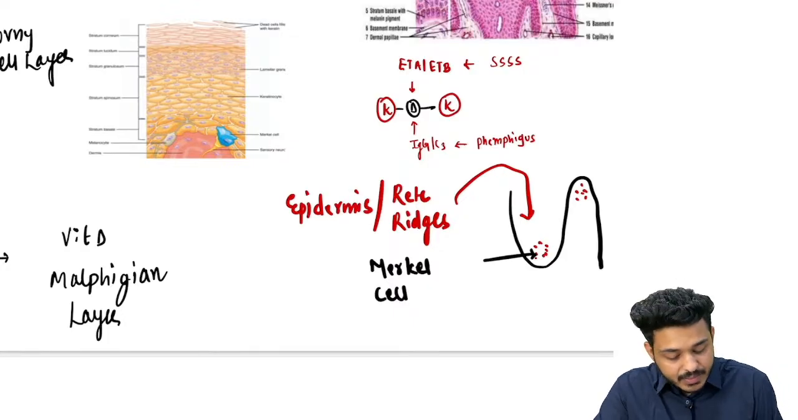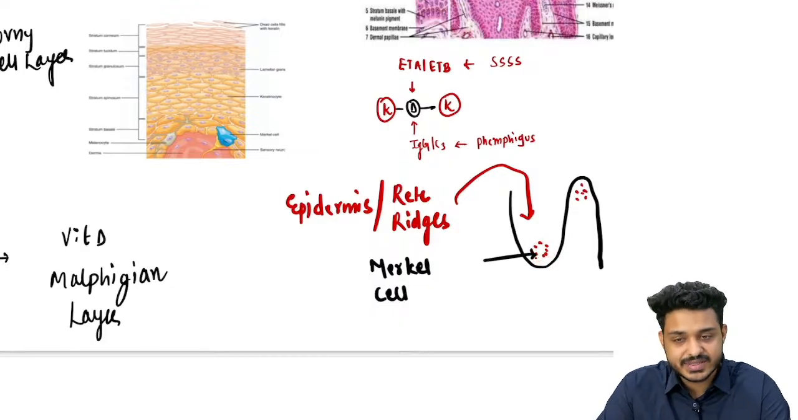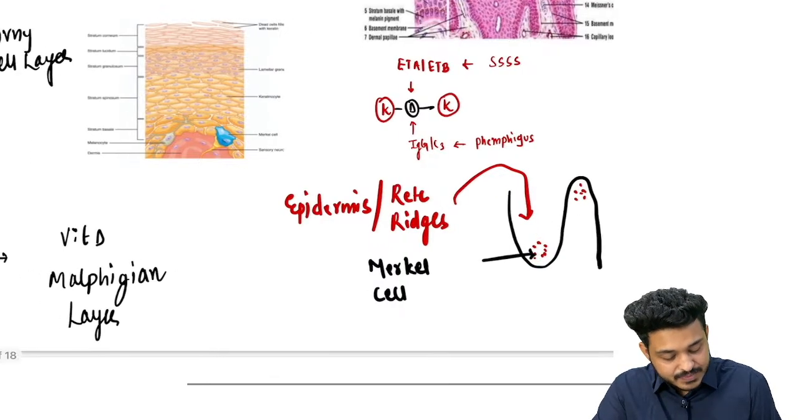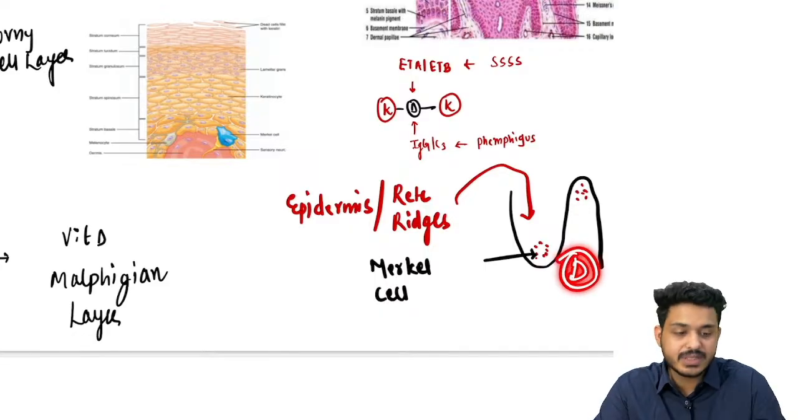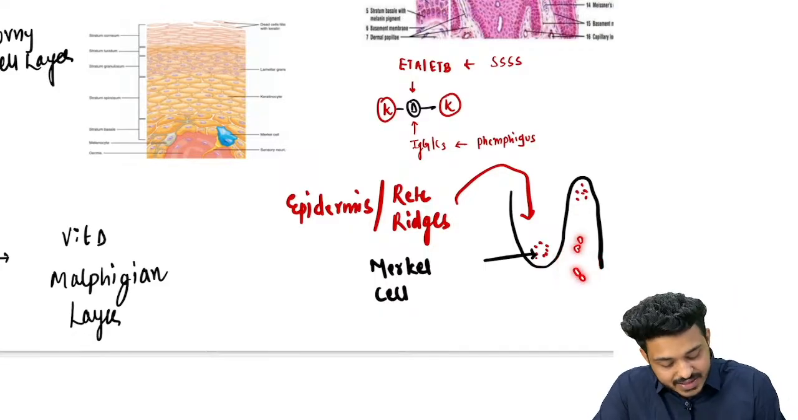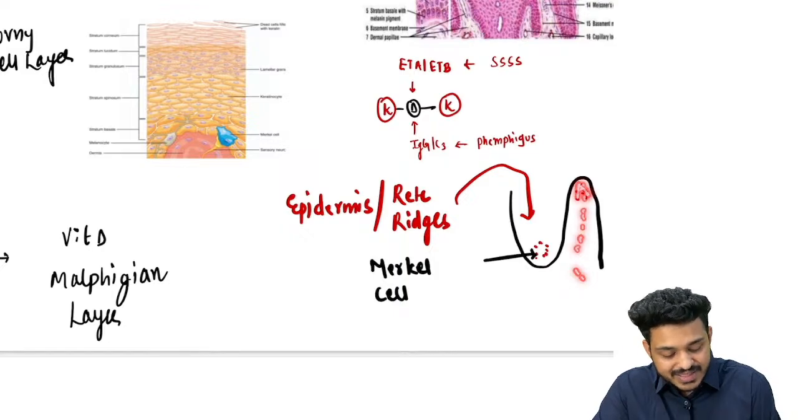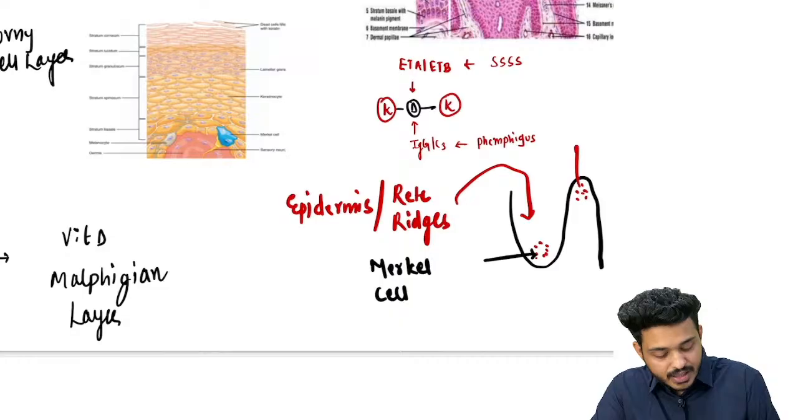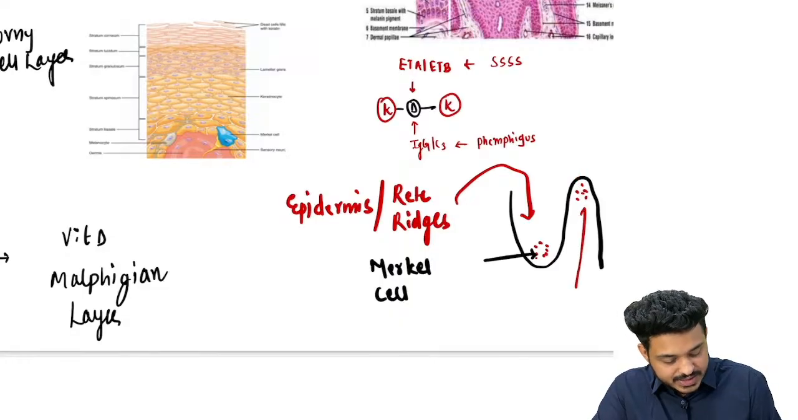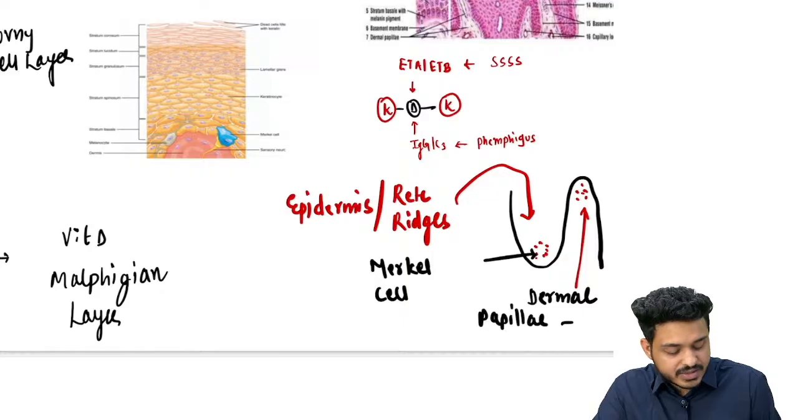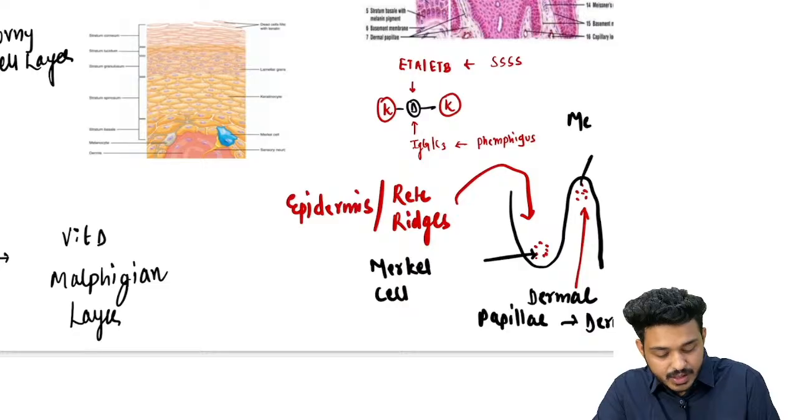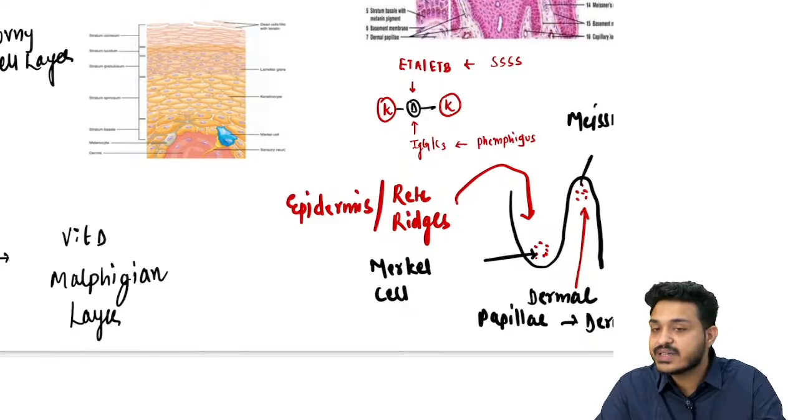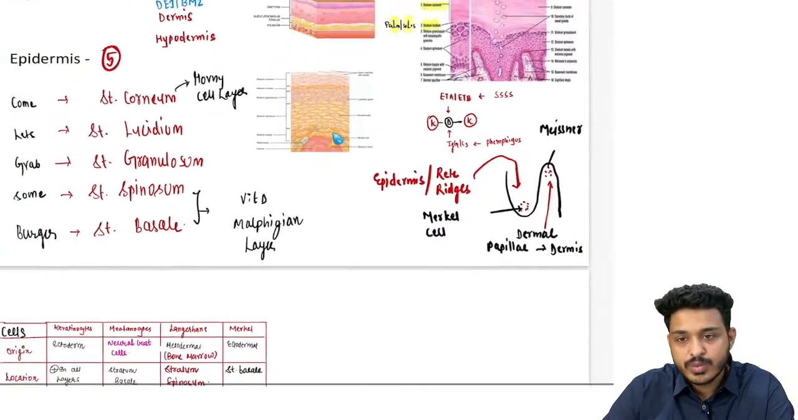Where exactly in the epidermis? It is going to be present in the rete ridges, right? This is going to be the area. Whereas this particular area is going to be a part of dermis, and this dermis part is trying to invaginate into the epidermis. This is known as dermal papilla, and it is a part of dermis. And which cells are going to be present here? These are going to be your Meissner's corpuscles, right? These are the two important identifications.